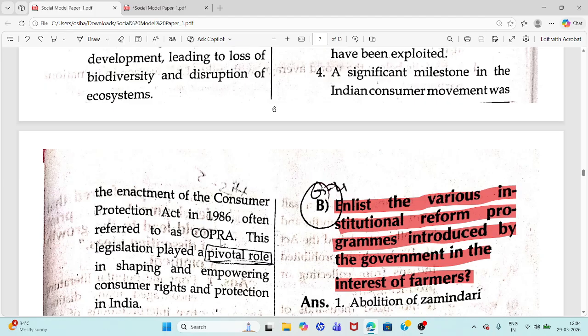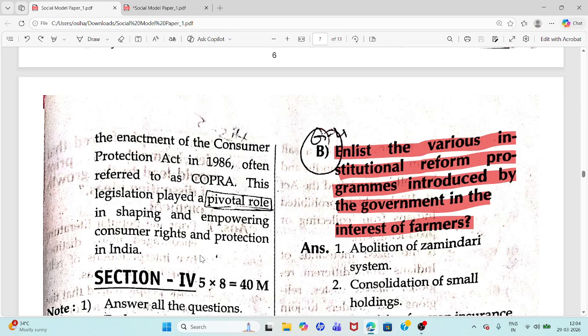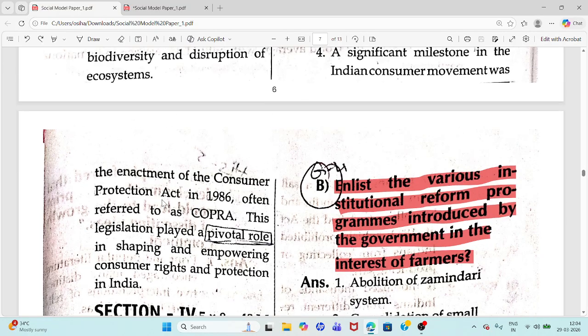Enactment of Consumer Protection Act 1986, COPRA, played a pivotal role in empowering consumer rights. This helped in creating awareness among consumers about their rights and in getting compensation for exploitation.